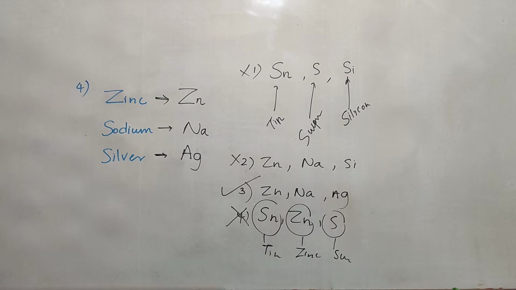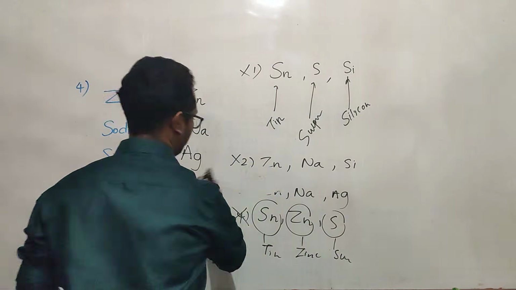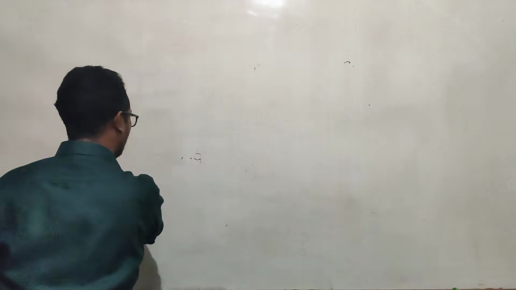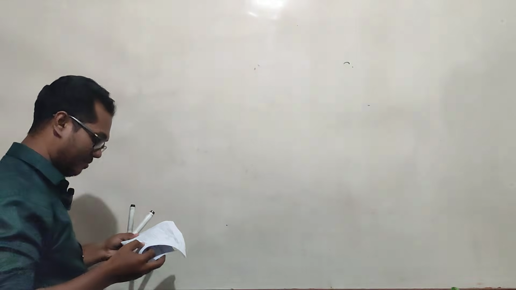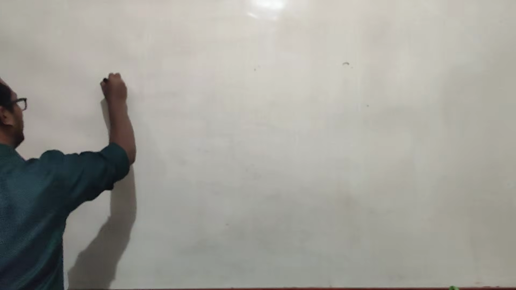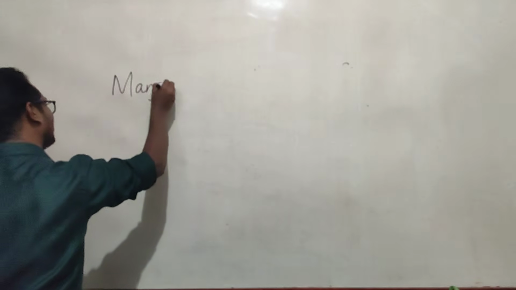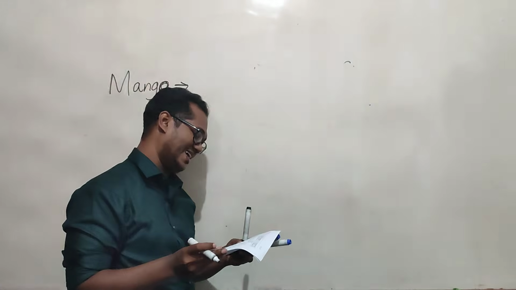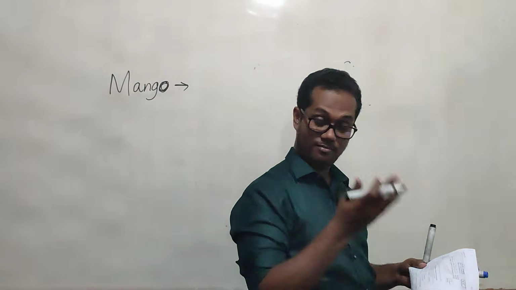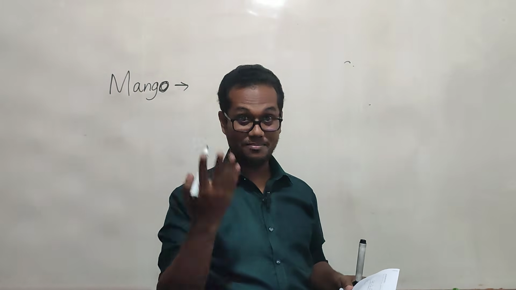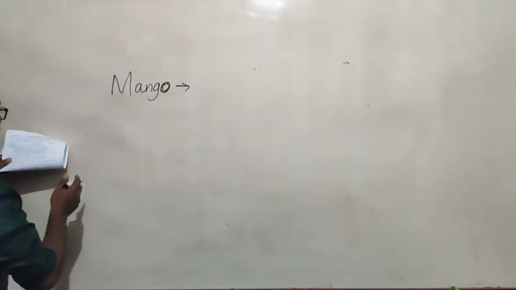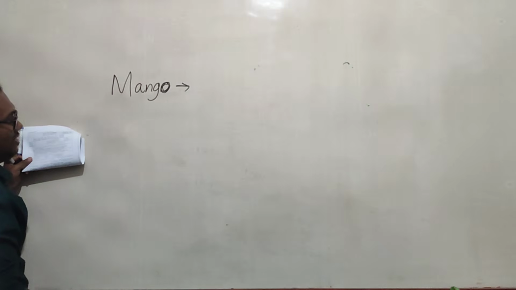Question number 5 is also a very easy question. They ask us to correctly indicate the scientific name of the plant mango. Mango, wow, very tasty, isn't it? If only I could eat one. There is no mango right now, and no time to get one. I am recording this session at midnight, so no time. So sad. So what is it? Mangifera indica. That is the scientific name.